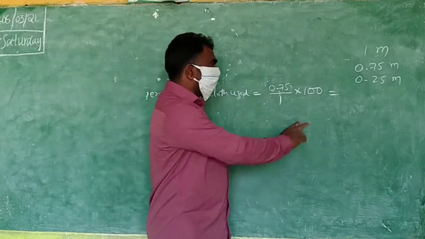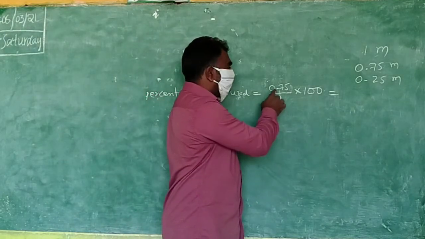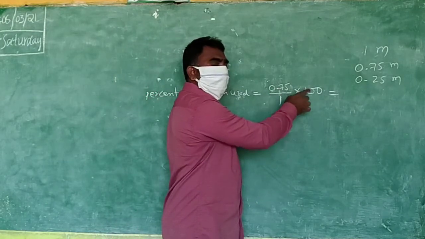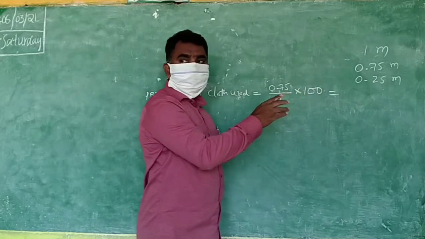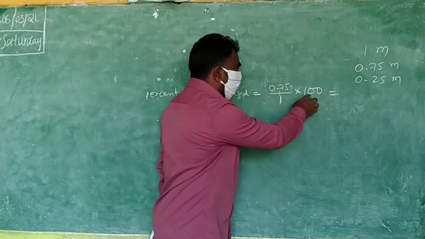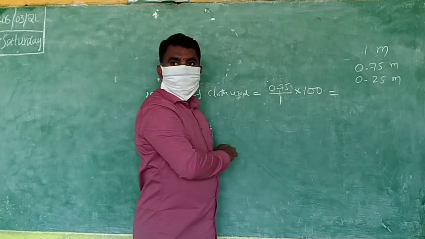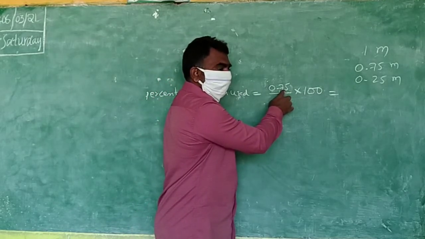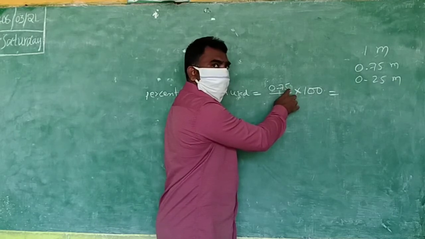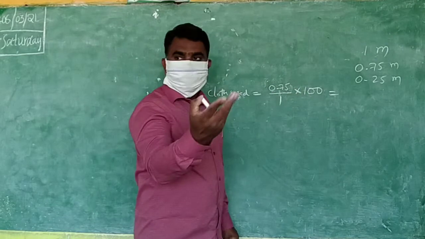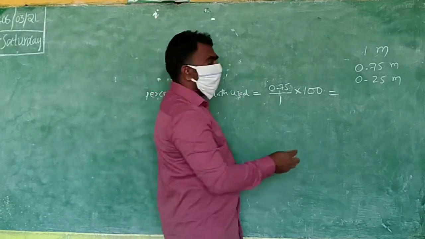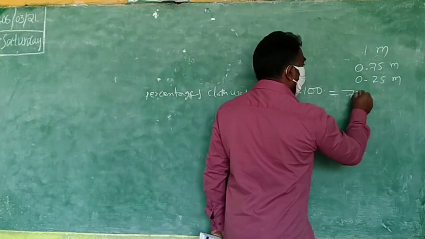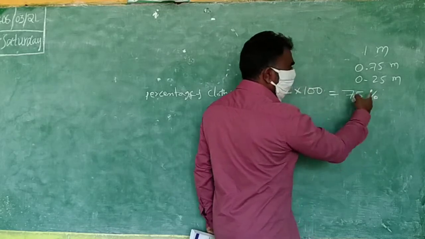Here we are multiplying with 100. That's why we will move the decimal point, which side? Right. Multiplication is right side. How many steps? 2. 1, 2. So 1 point will go up to here. Second step means now where is the point? After 75 is the point. That's 75.0, with 0 you can read. Now what did you get here? 75. Percentage you have found.